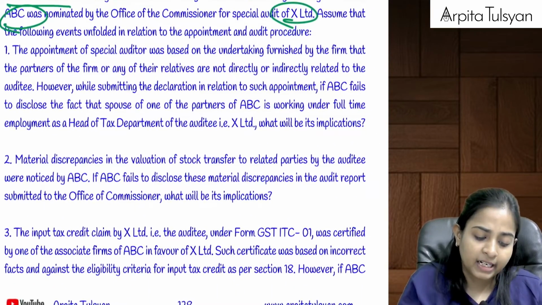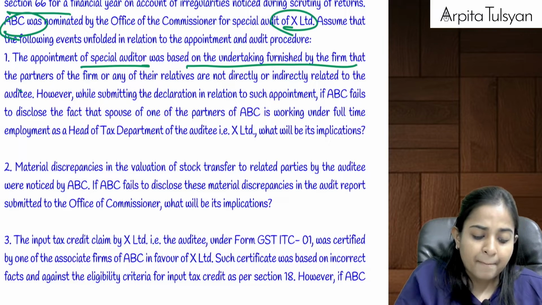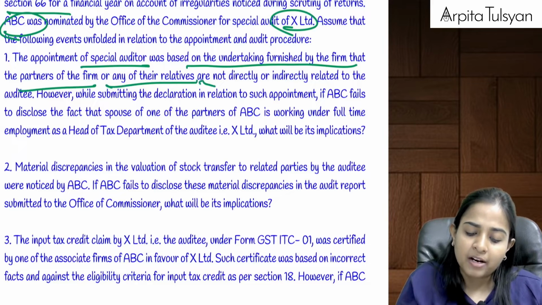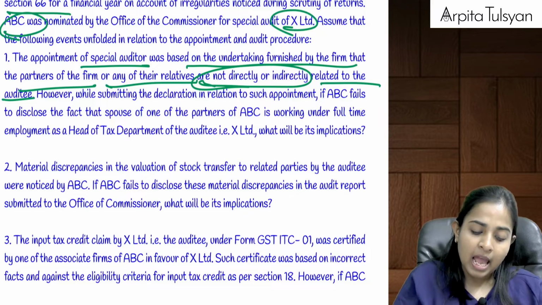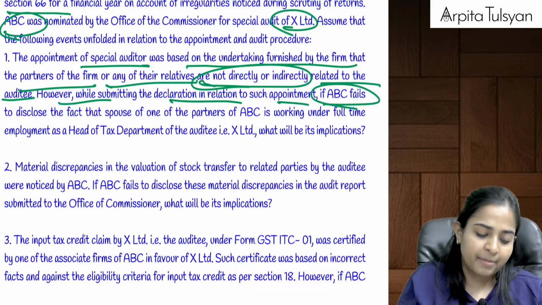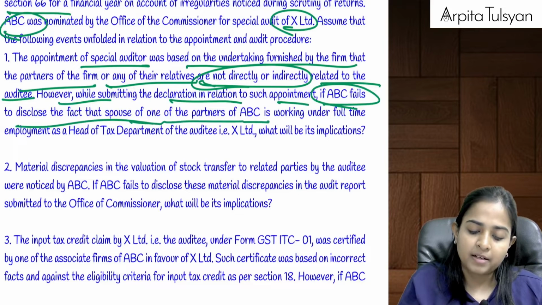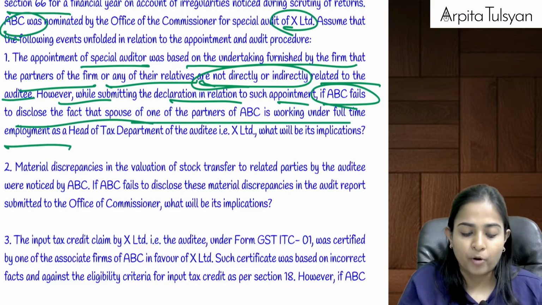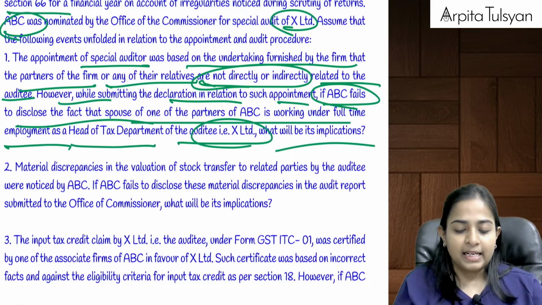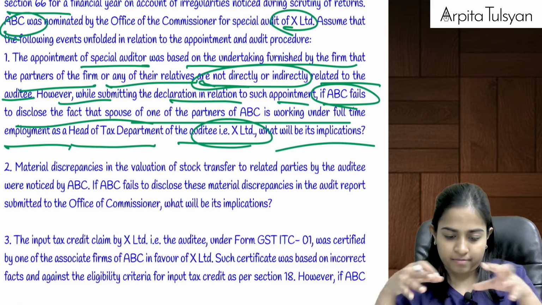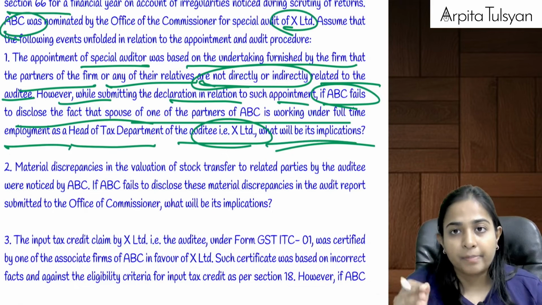Now see what are they telling. The appointment of special auditor was based on the undertaking furnished by the firm that partners of the firm or any of the relatives are not directly or indirectly related to the auditee. Means they are not related to X Limited. However, while submitting the declaration, ABC failed to disclose that spouse of one of the partners of ABC is working under full-time employment in the head of tax department of the auditee, that is X Limited. So basically the auditor and the auditee, one of the persons in them is related. What will be the implication if the CA is not making the full disclosure?